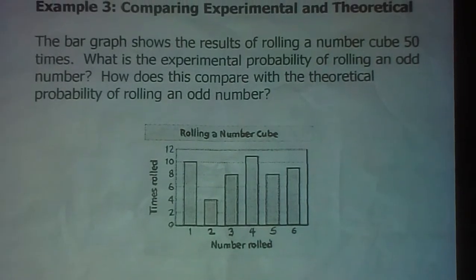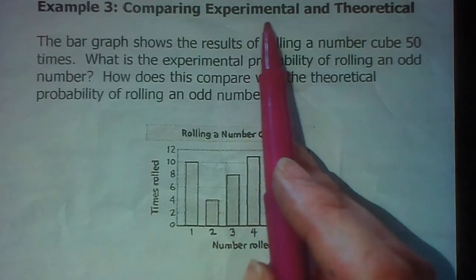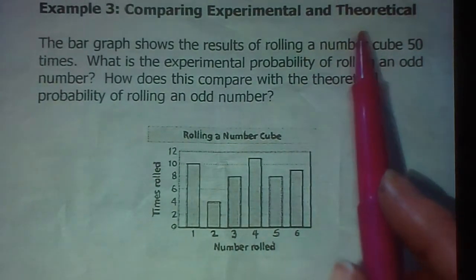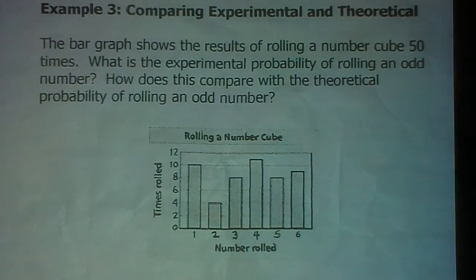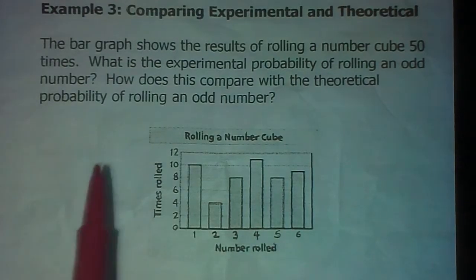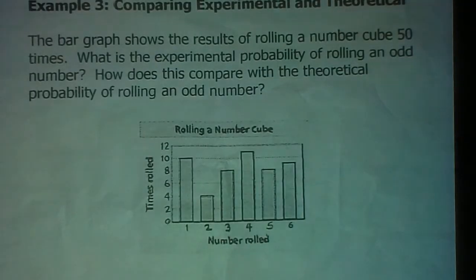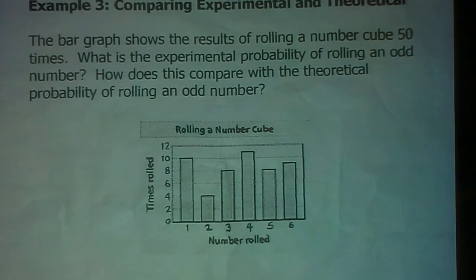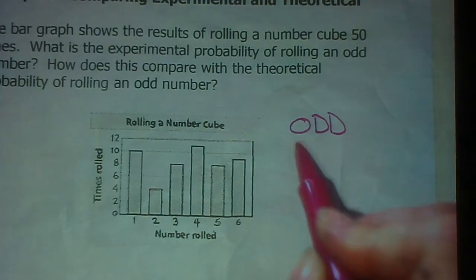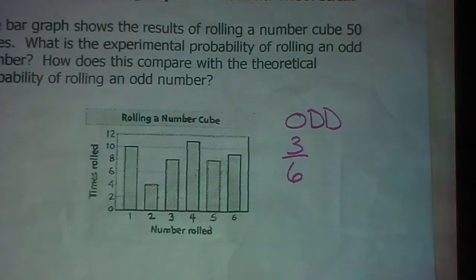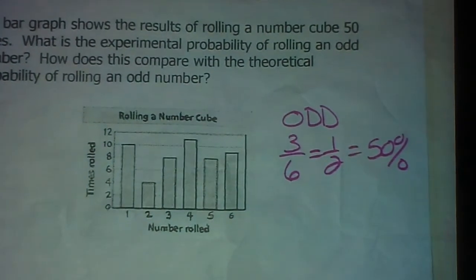Example 3. Comparing experimental and theoretical probability. Experimental is when you actually perform the experiment. Theoretical is what the laws of math say will happen. If a bar graph shows the result of rolling a number cube, aka a die, 50 times, what is the experimental probability of rolling an odd number? How does this compare with the theoretical probability of rolling an odd number? Well, what is the theoretical probability? You know that 3 out of 6 numbers on a die are odd, which is 1/2, which is 50%. So there's a 50% chance, theoretically, that you will roll an odd number.